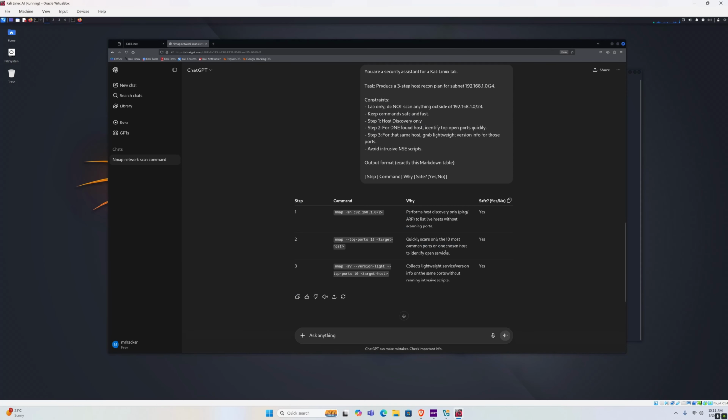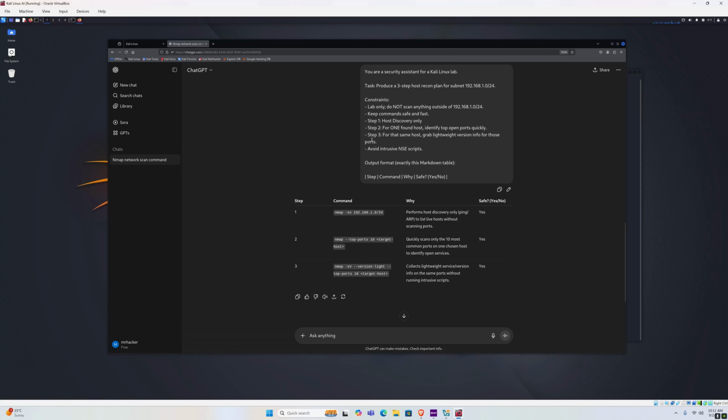Alright, so it quickly scans only the 10 most common ports on the chosen host to identify open services. Is this safe? Well, yeah, it's safe. It's not permitted to do a port scan on devices that you don't have permission to scan, but it is safe. It shouldn't do any damage to the device, like crashing it or something similar. And the third step is nmap -sV --version-light --top-ports 10 on the target host.